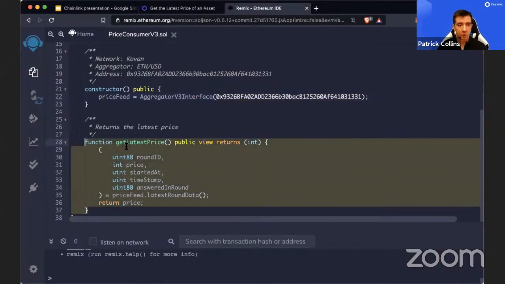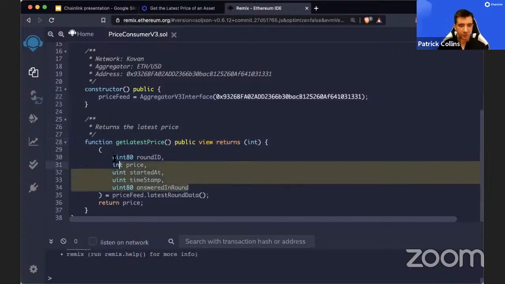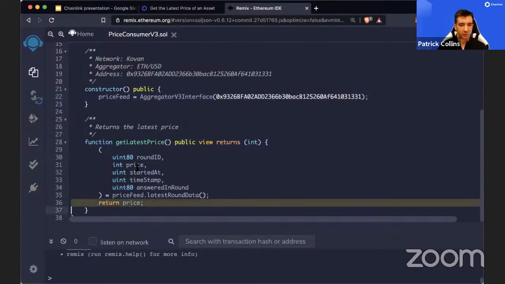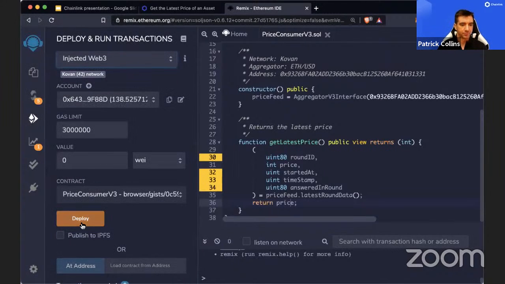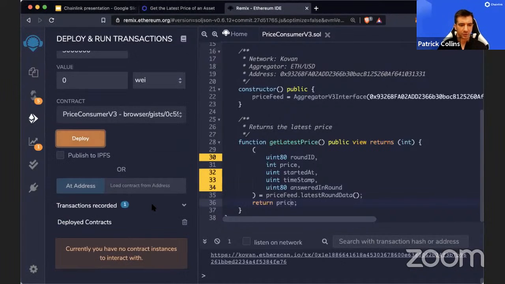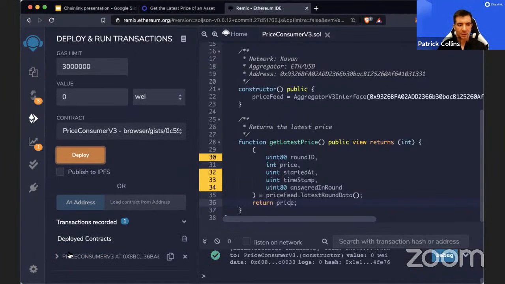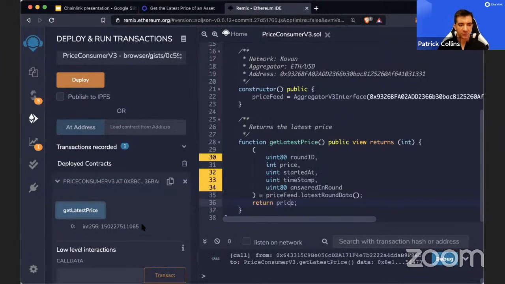Then all we need to do is call this getLatestPrice function. You can see it's a view function, so you can just view it, and it returns a bunch of data, and we just want this price one. This is super simple to compile. We'll deploy it. I don't think you guys can see it, but MetaMask popped up. I'm going to hit confirm. Now we have this price feed consumer object, and we just hit getLatestPrice, and this is the latest price here.